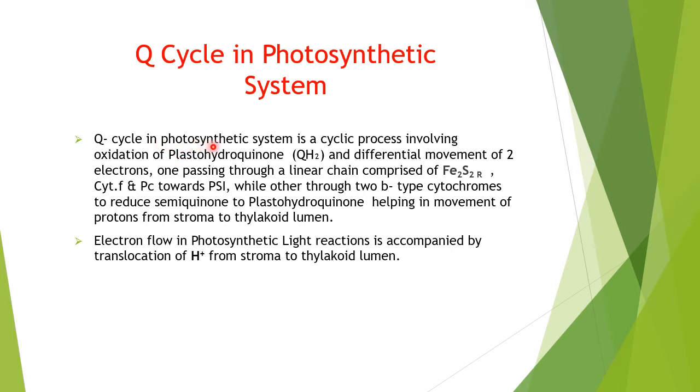The Q cycle in a photosynthetic system is a cyclic process involving oxidation of plastohydroquinone and differential movement of two electrons, one passing through a linear chain comprised of iron-sulfur Rieske protein, cytochrome f, and plastocyanin towards photosystem I, while the other electron goes through two b-type cytochromes to reduce semiquinone to plastohydroquinone, helping in movement of protons from stroma to thylakoid lumen.